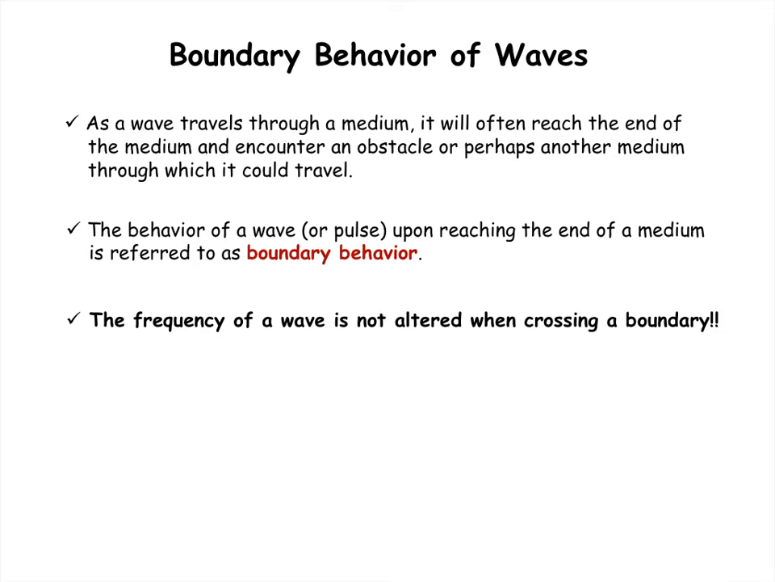One thing is important to note: the speed of a wave is determined by the medium. So if a wave goes from one medium into another, then we know that the speed can be affected. Whereas the frequency of the wave is determined by the source, whatever is creating the wave. So if a wave goes from one medium into another, the frequency is not affected. That's a really important piece. Frequency of a wave is not altered when crossing a boundary. The speed may be.